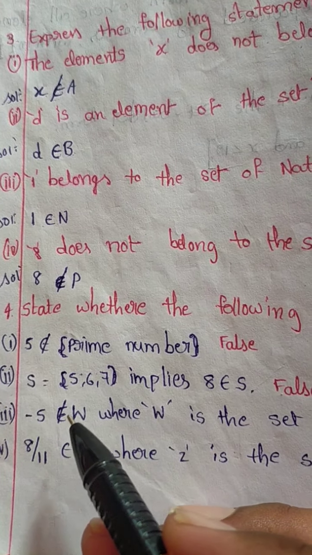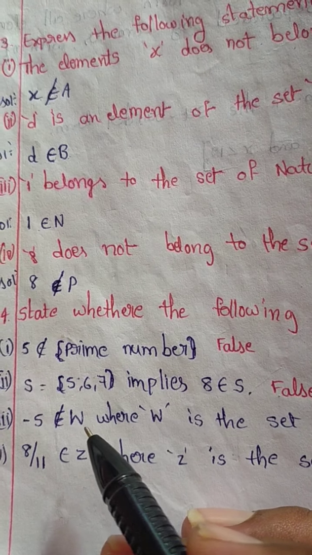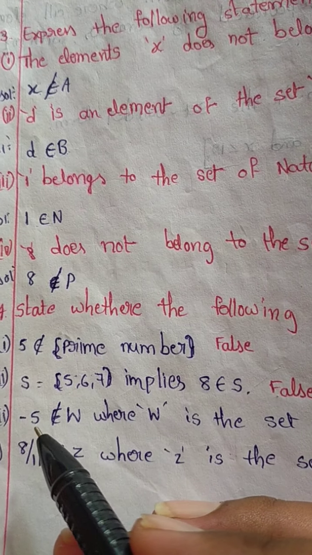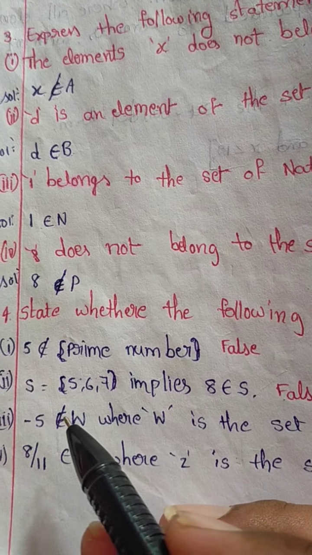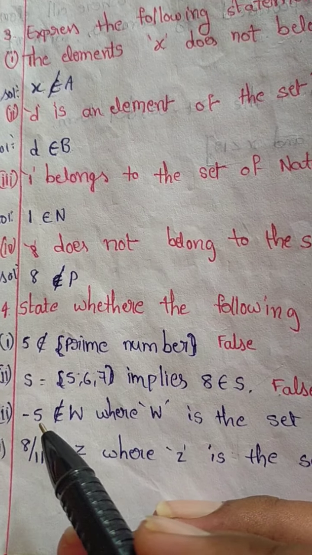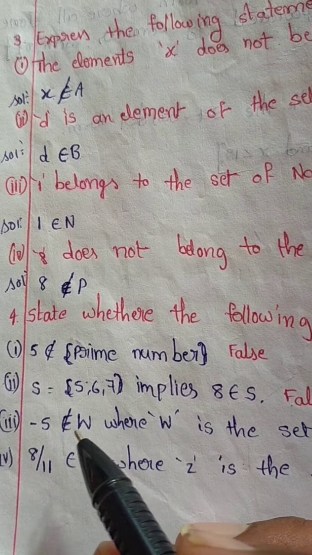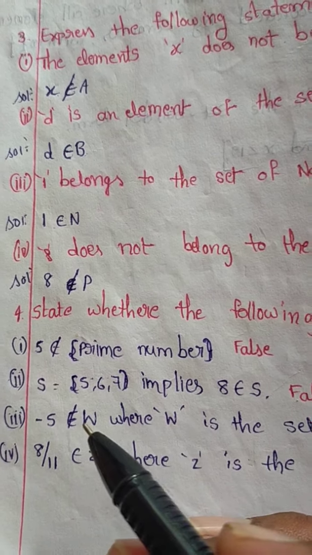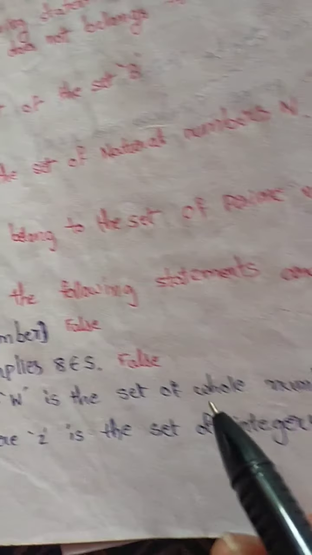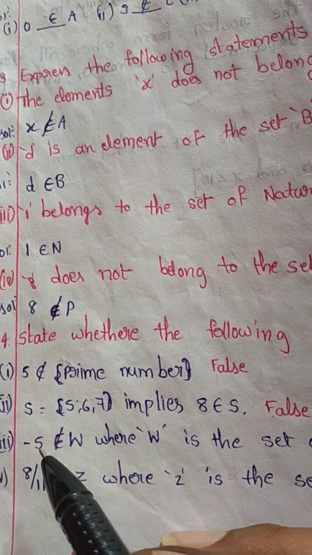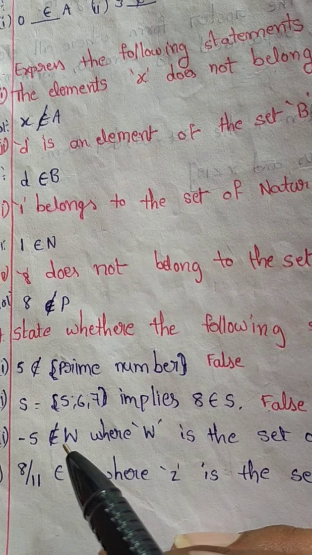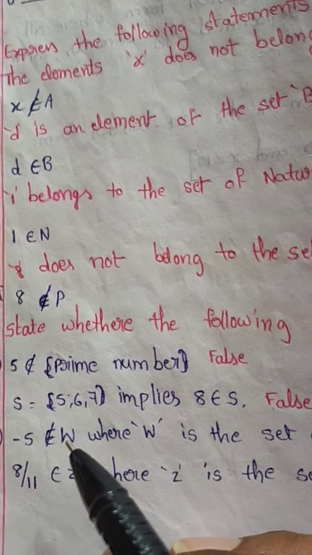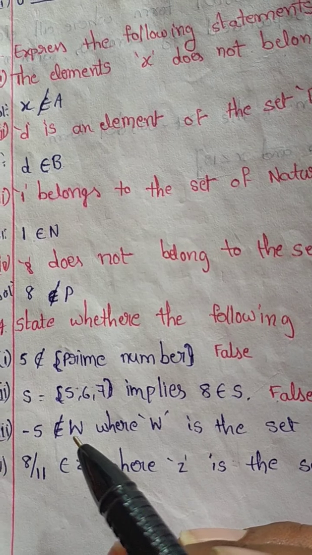Minus 5 does not belong to W, where W means the set of whole numbers. Minus 5 is not a whole number, so it does not belong to W. So the statement is correct, it is true.